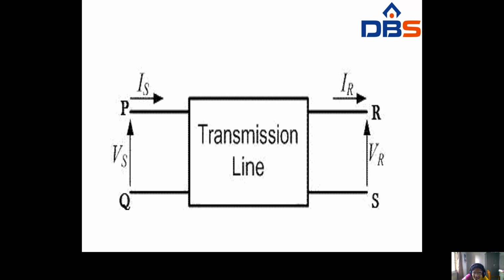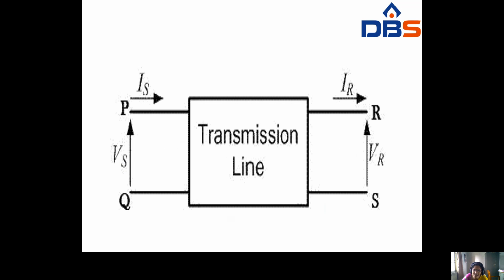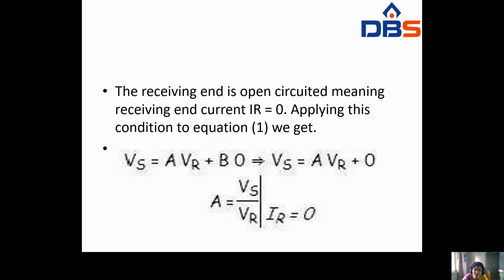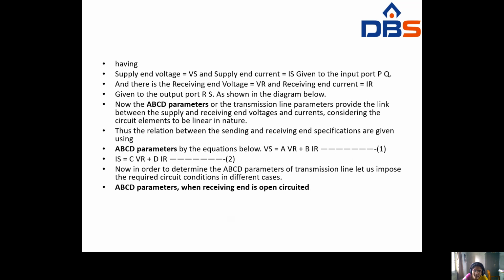So the receiving end will be open circuited, meaning the receiving end current, whenever the receiving end is open, the Ir value will be 0. Applying this condition to equation number 1, for this equation Ir equals 0. At that time, whenever Ir equals 0, this total term is equal to 0.